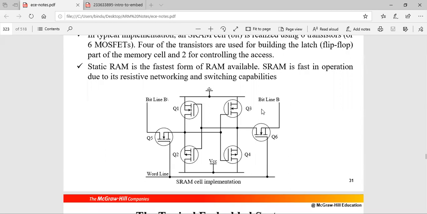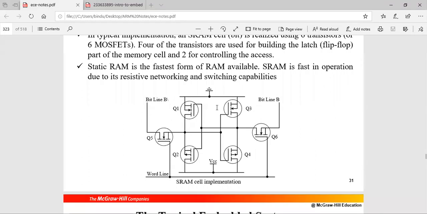To write the data, if you are writing 1, what we are going to do is this bit line is made 0. So this 0 is available here, which turns on this Q2 transistor, and since Q2 is on, this VCC, the high voltage, is available here, so it becomes 1 here. And this 1 acts as input to these two transistors Q3 and Q4. So now Q3 turns on and the output is connected to this ground, so the output available is 0 here, so it is 1 0. Once you disable these two transistors, whatever data is present here remains the same.